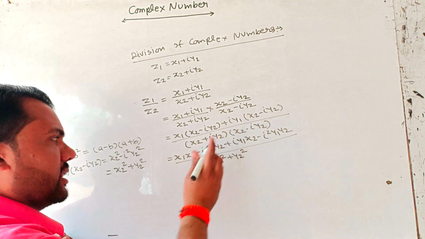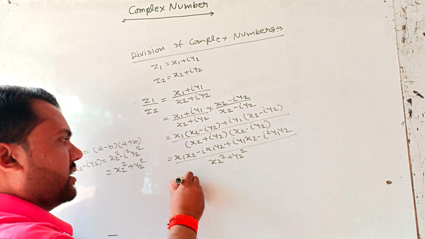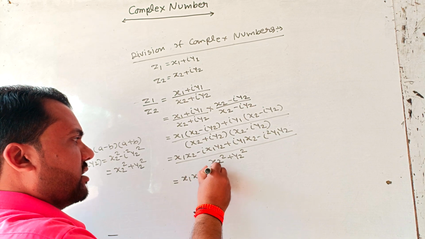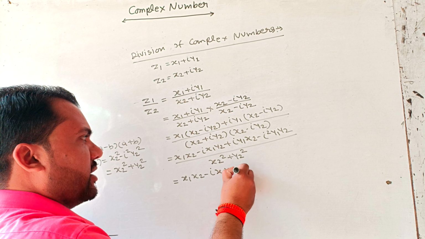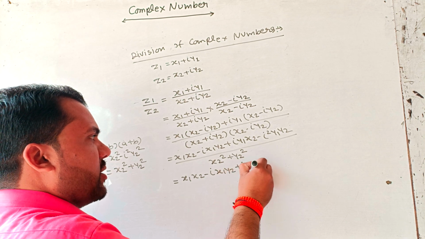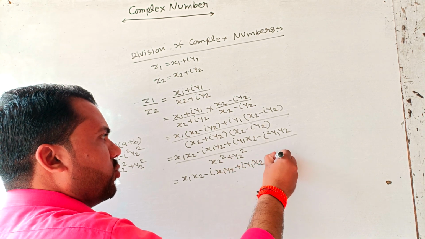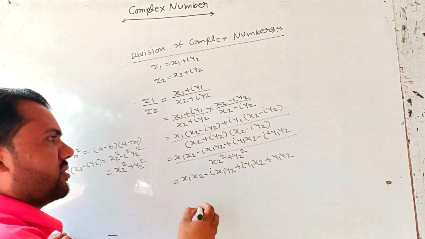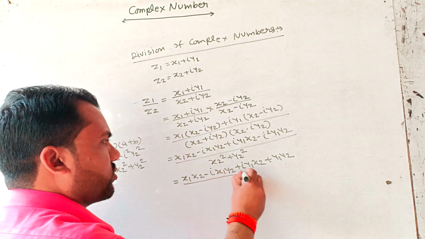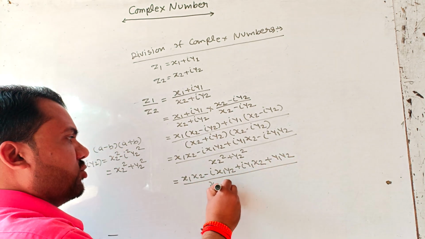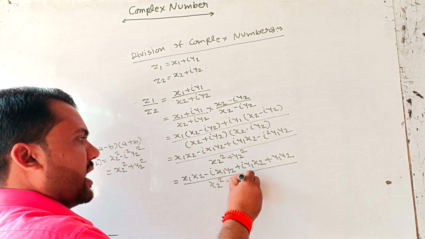therefore we put here the value of i square and get x1 x2 minus i x1 y2 plus i y1 x2 plus y1 y2, because the value of i square is minus 1, upon x2 square plus y2 square.